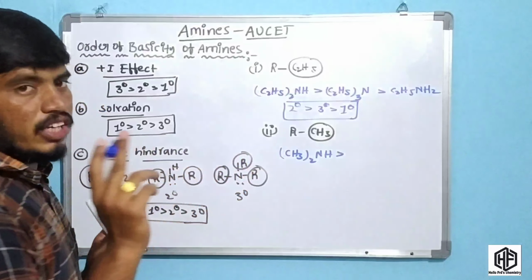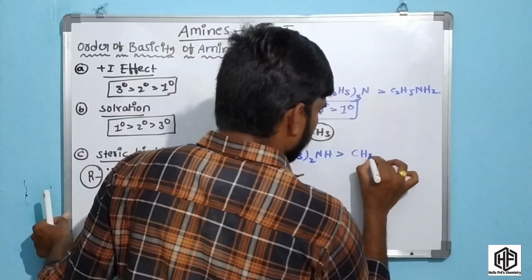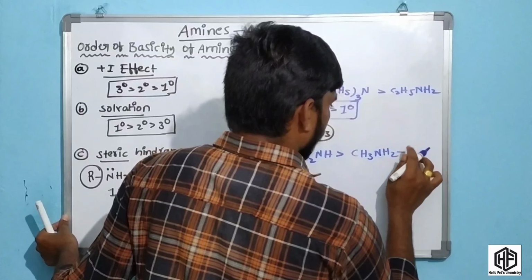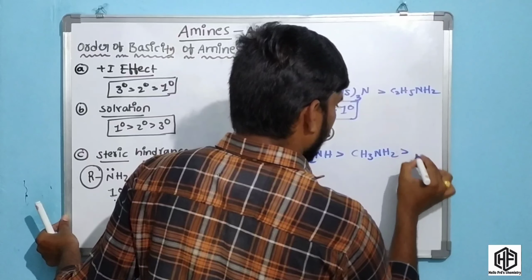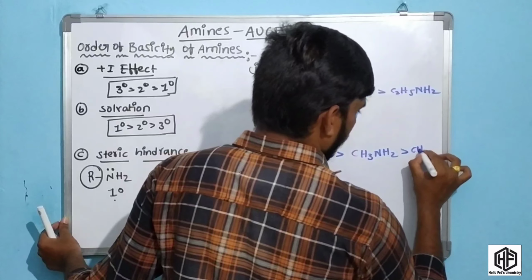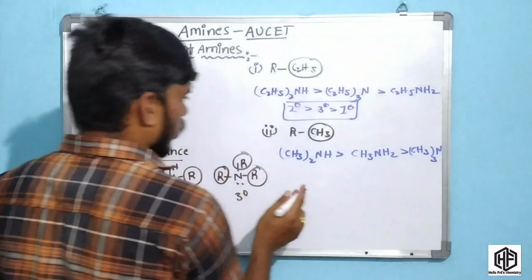Secondary methyl amine is more basic compared to the primary, CH3NH2, and tertiary. Okay friends, tertiary is very less basic in the case the methyl group is present there, (CH3)3N.